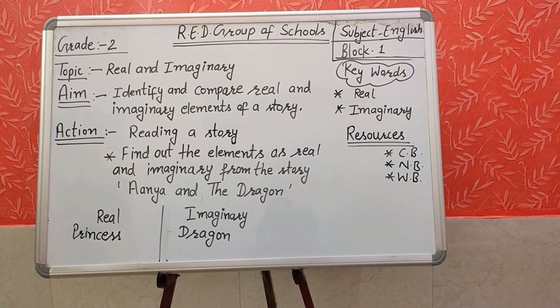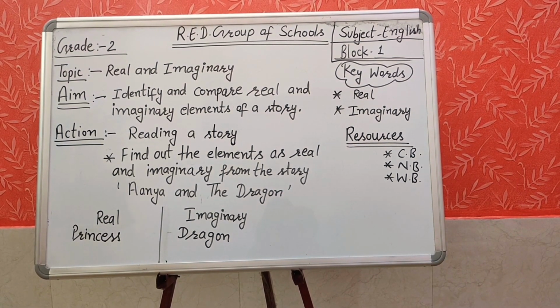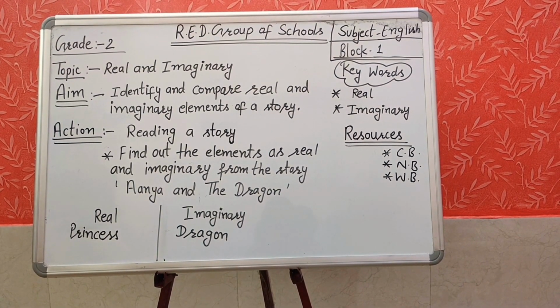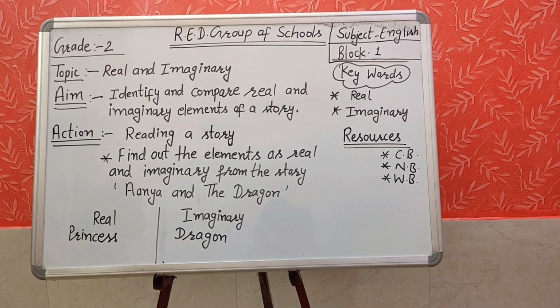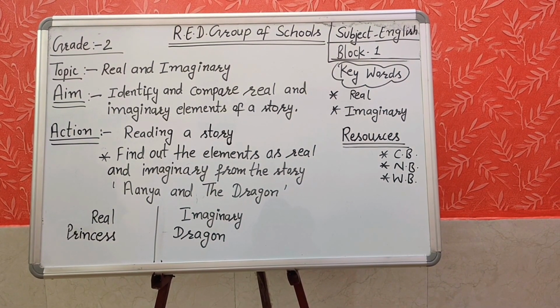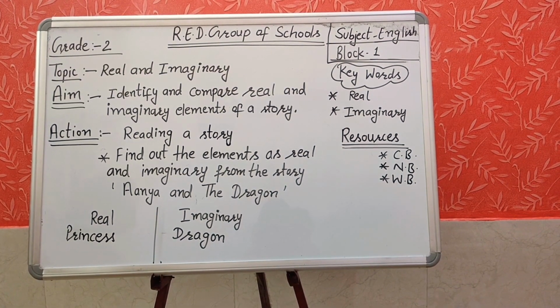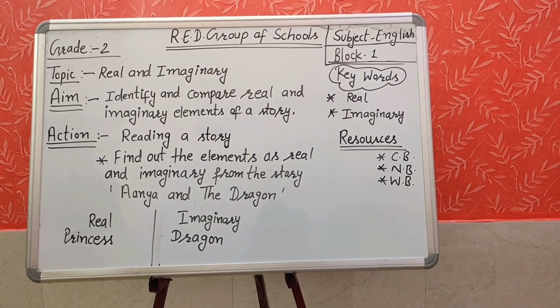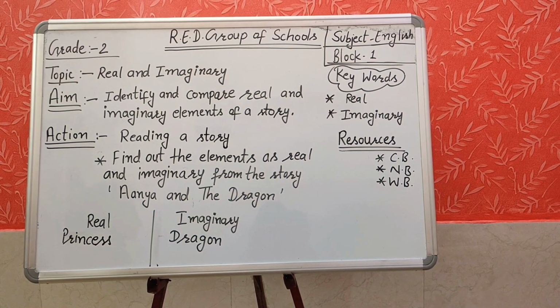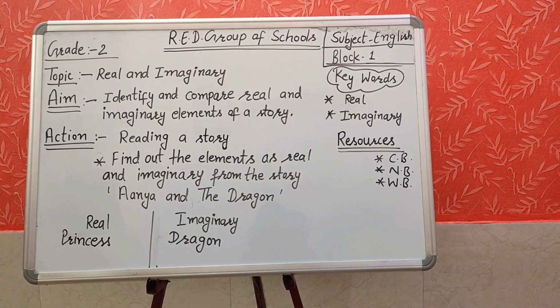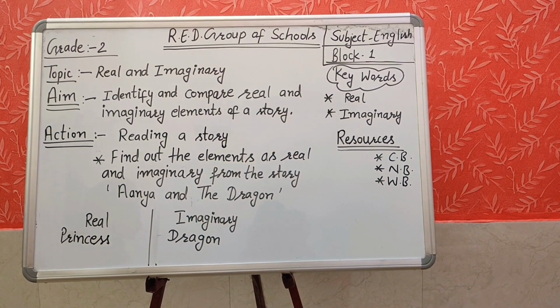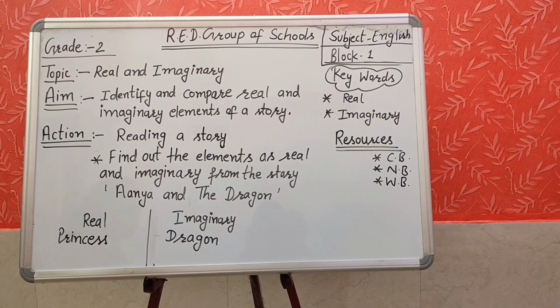Now my next question. Can you name a few things that are real and a few things that are imaginary? Yes, you can think, and parents, please let them think on their own so that they can improve their thinking skills. Yes, the things that we see around us, such as people and cars, are real. Things we cannot see, touch, or feel, such as dragons and magic carpets, are imaginary.